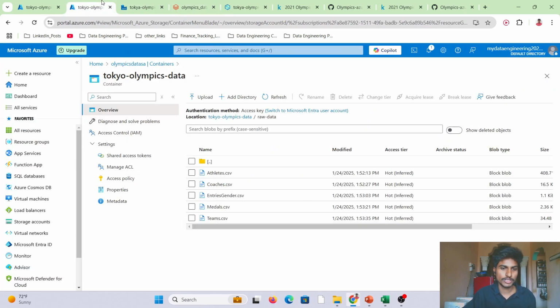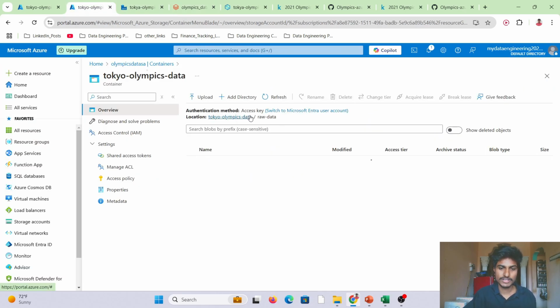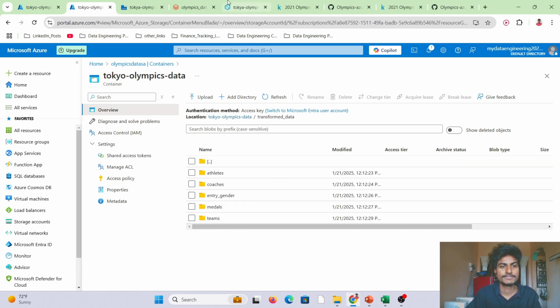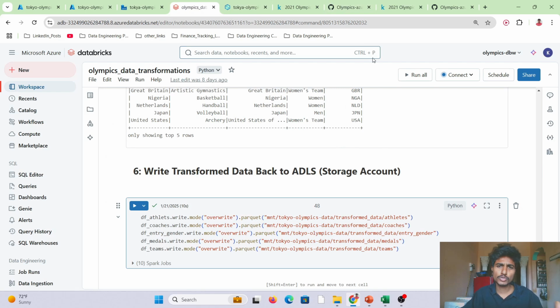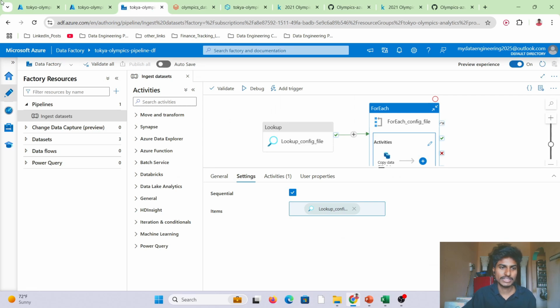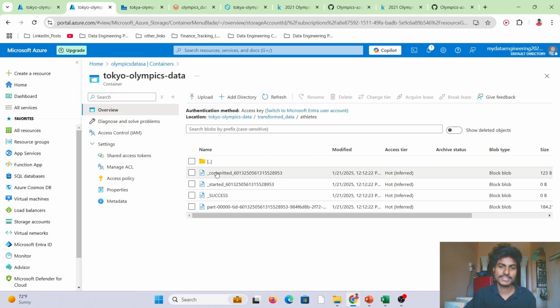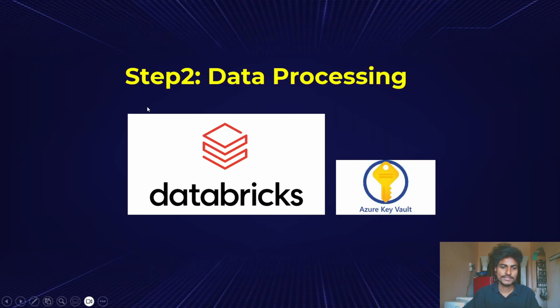So let me show you that also. So this is our raw data, and this is our transformed data. And in order to do some optimized storing, I have written it in Parquet format. Parquet is an optimized way of writing data. So I have used that so that it will save us some space, and also be a nice way of storing the data. So this is our file. So this is step 2, and let's move forward.